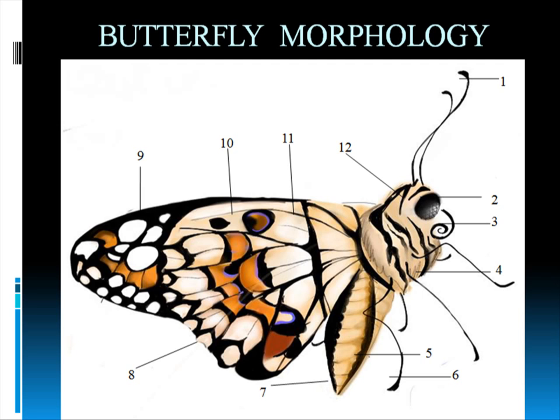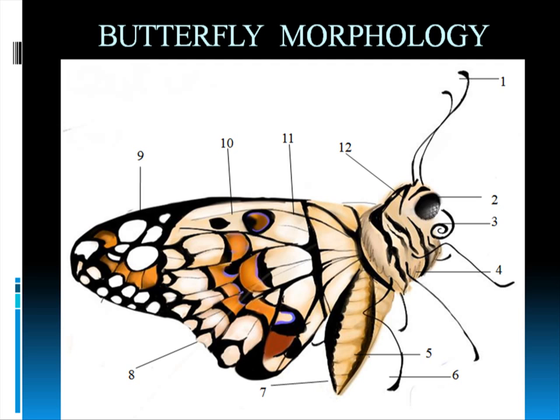Now come to number 7. It is wrongly marked. Number 7 should be the tail-like structure in the butterfly. Some male butterflies have a tail-like structure at the end of their abdomen, and that is mostly for smells and other sensory purposes. But I have not shown it there because this one doesn't have that. That's why number 7 is wrongly marked. But in many butterflies, you will see a long pin-like, needle-like structure at the end of their abdomen.